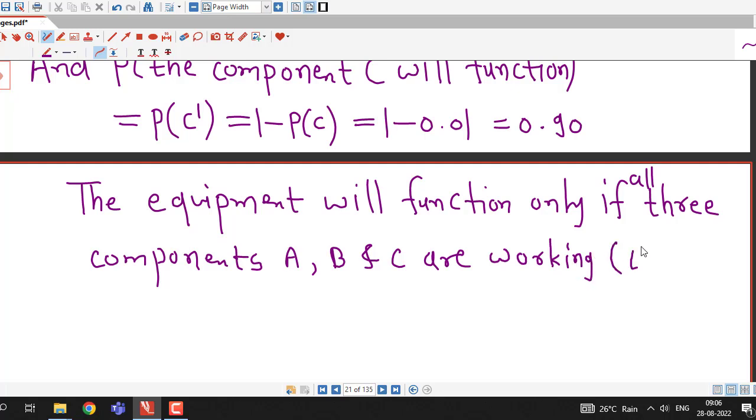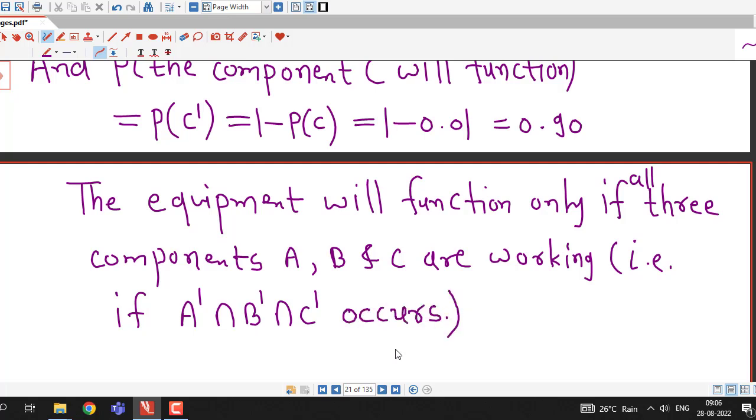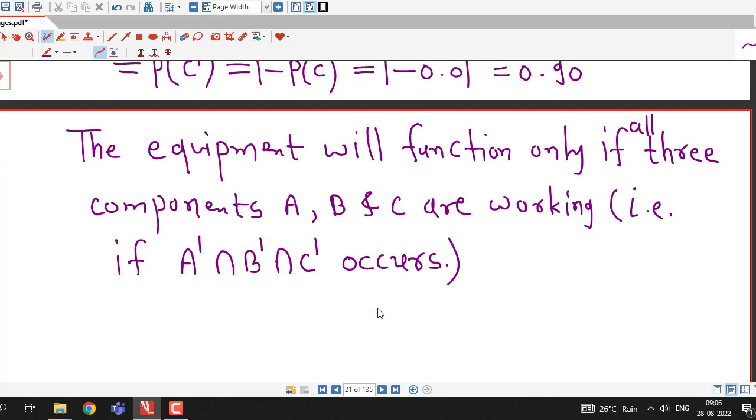That is, if this event occurs, A dash intersection B dash intersection C dash. So we can find out the probability that the equipment will function by finding the probability of this event.